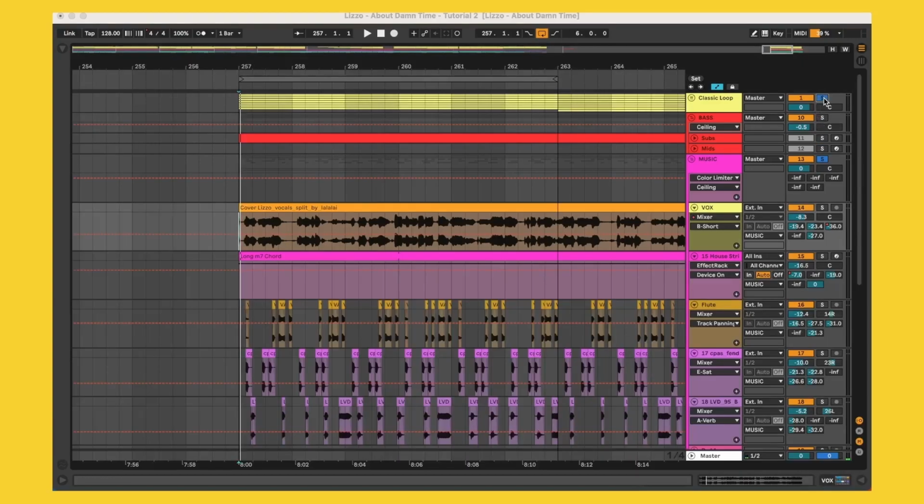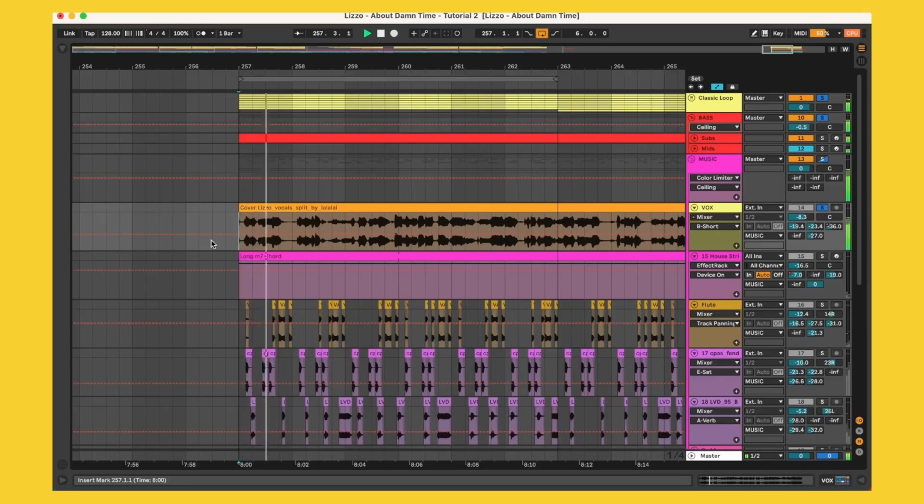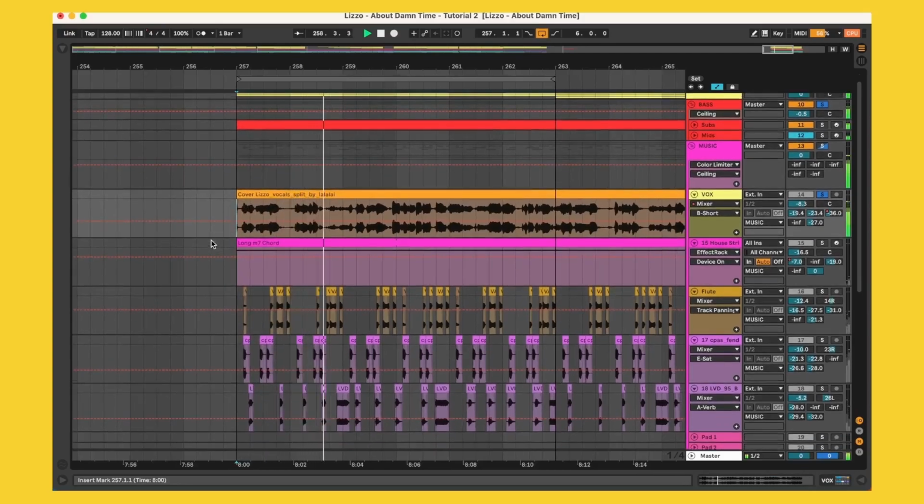Alright, so now when it comes to building up kind of the main harmonic content, all the chords and all that, usually I'm following that same approach where it's slowly making it more and more complex as I go on, and always making sure to listen in context. So if we start off with where we're at now, which is the drums, bass, and vocals, it sounds a little like this.